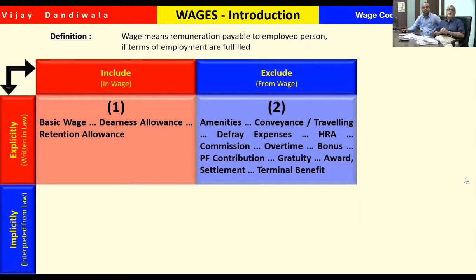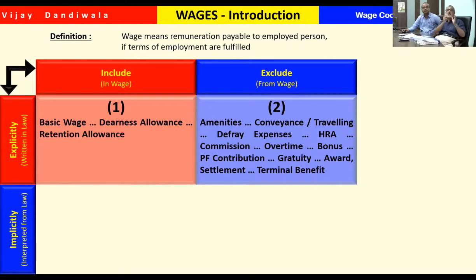So far, our concept was that overtime, PF and all were to be paid on basic plus DA. That was the general impression. Now it is not that. In this very definition of salary, three words are included. One is wages, another is remuneration, and third is emoluments. All the three are confusing.